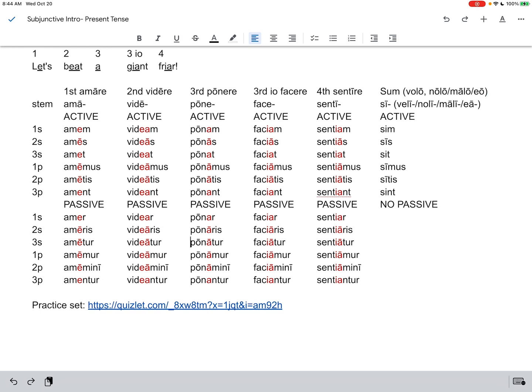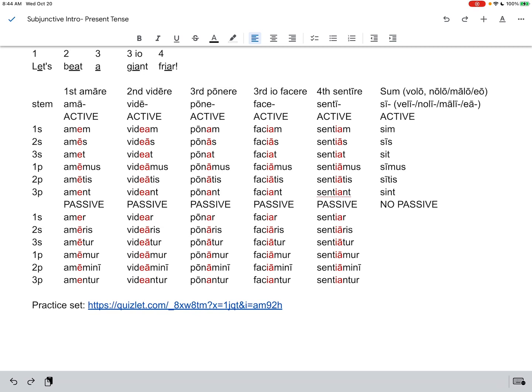So I want you to notice a pattern that with sum and with the various forms of want and not want and want more, volo, nolo, malo, and all these various ones. Volo is I want, nolo, I don't want, malo, I want something more or prefer it. With all those various verbs, the present subjunctive has this I stem, right? So sim, velim, nolim, and malim.